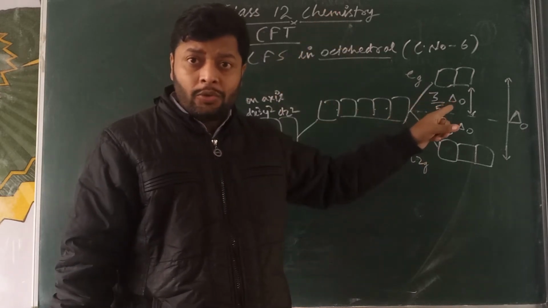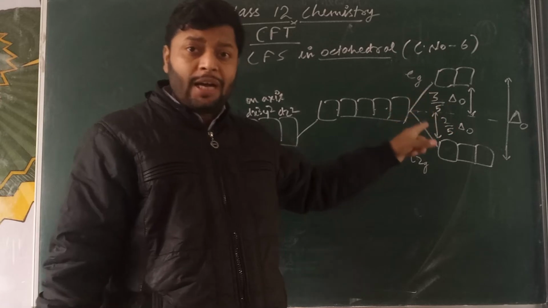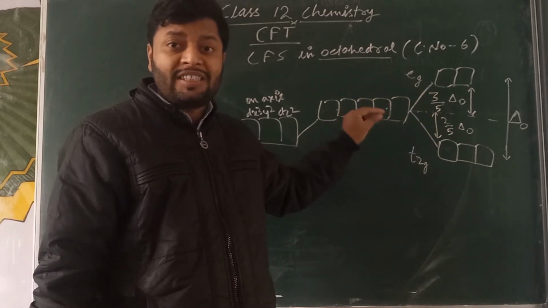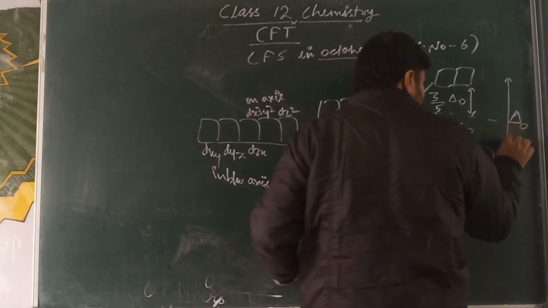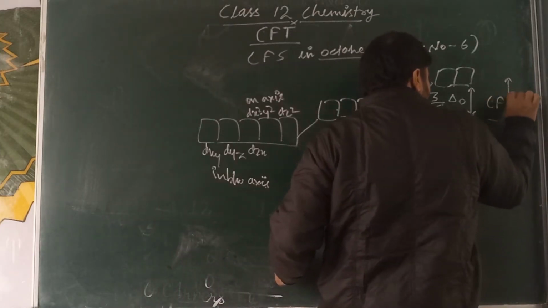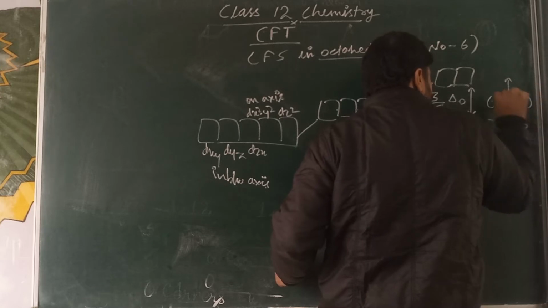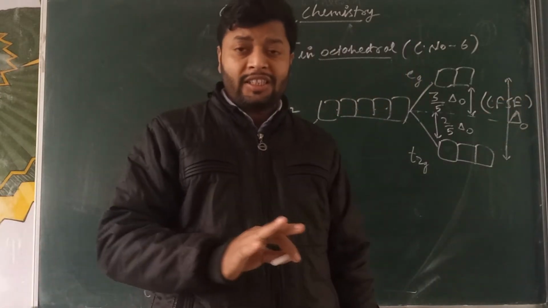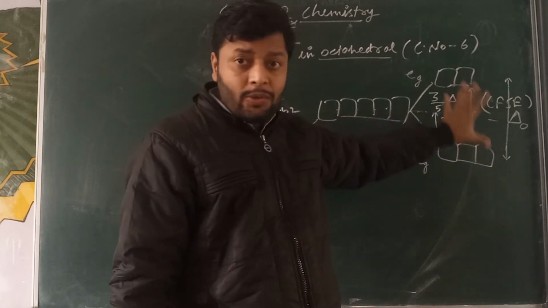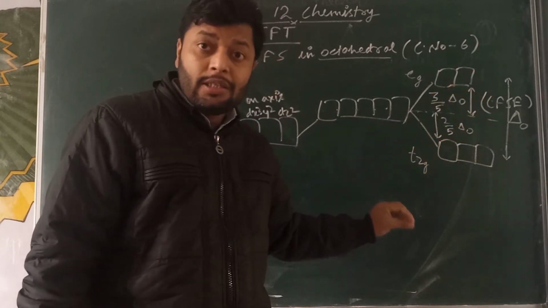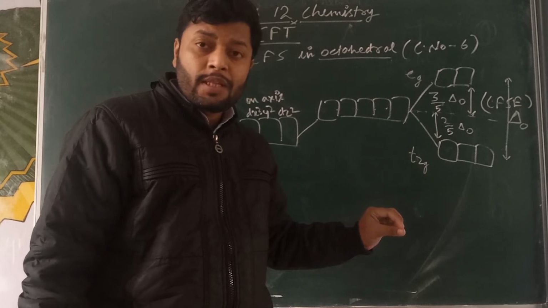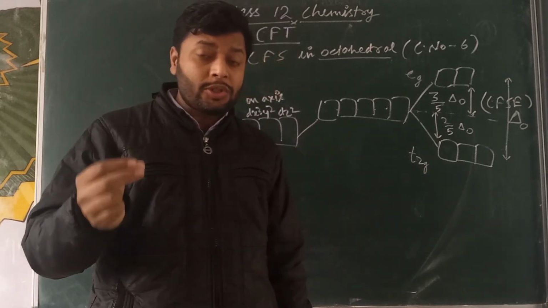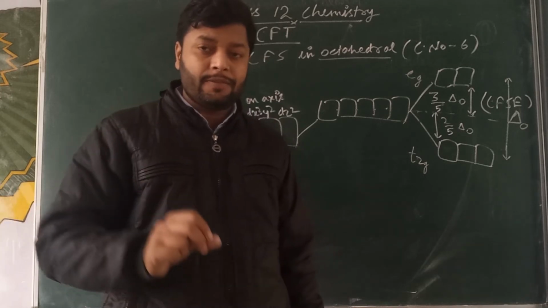So the delta value, the difference of these two sets, the delta CFSE, crystal field stabilizing energy, indicates the crystal field splitting energy or stabilizing energy. That value depends upon the nature of the ligand and what electrostatic force can be imposed by that ligand.